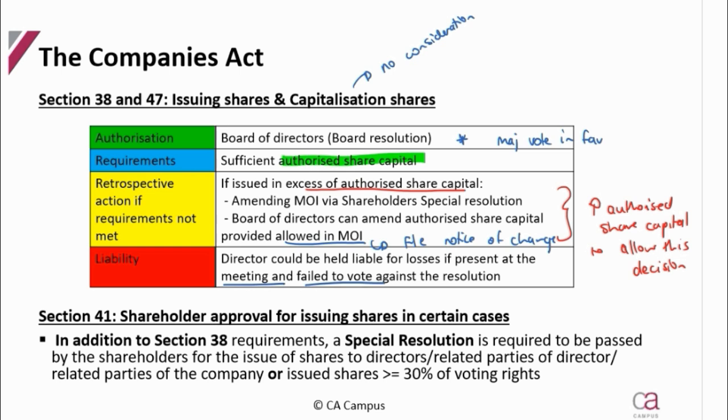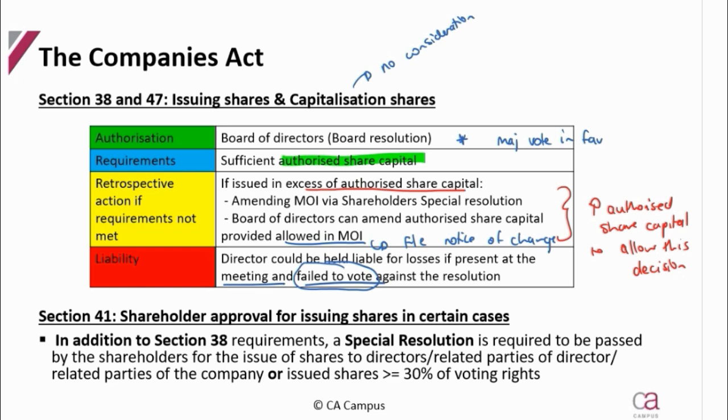Note here, guys, if they attended the meeting and they chose not to vote, they will still be held liable because they didn't vote against it. They have to specifically have voted against it for them to not be liable for decisions made. Okay, so any losses that are incurred as a result, directors could be held liable.